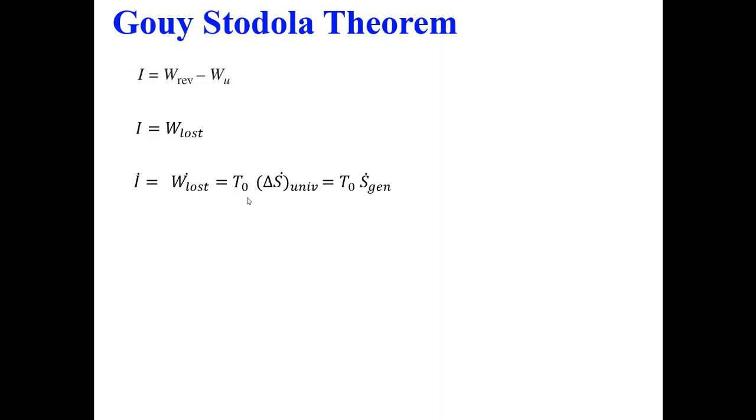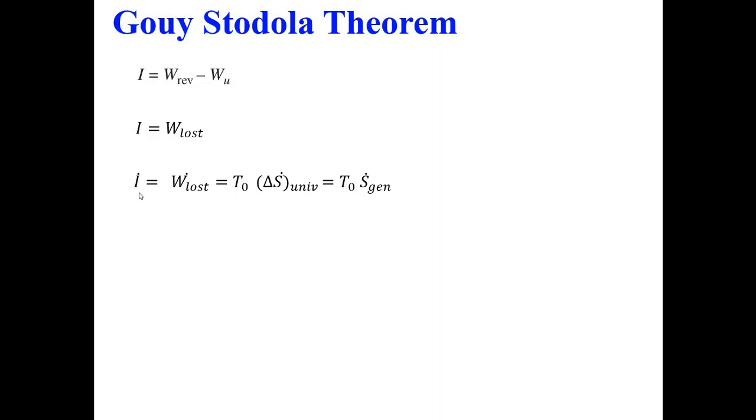I am not going into the detailed derivation, but W lost can be written as T0 times delta S of universe, and delta S of universe is the S gen we discussed when we talked about the second law. This is the entropy generation because of that process or cycle. So this is the Gouy-Stodola theorem.